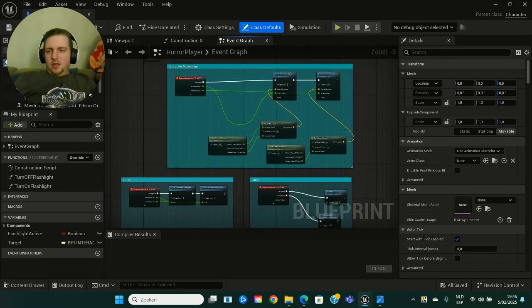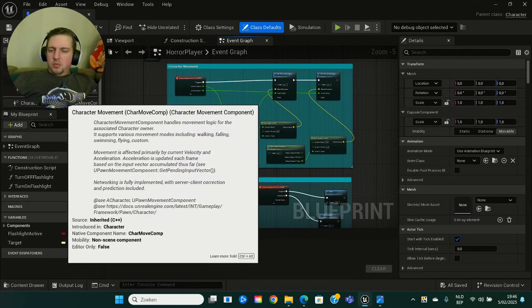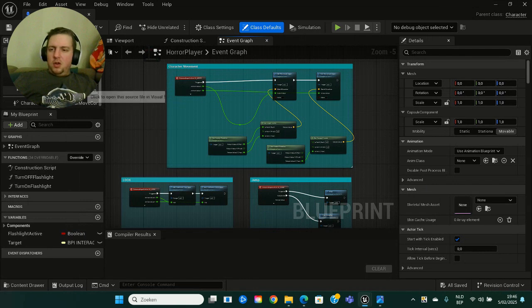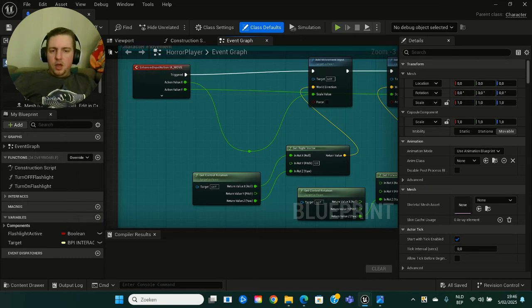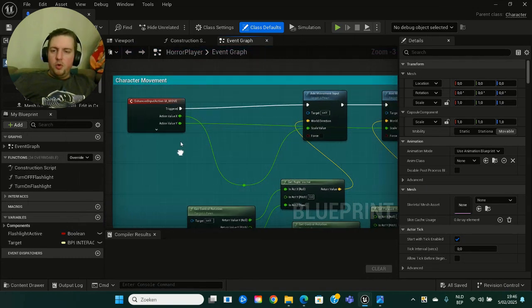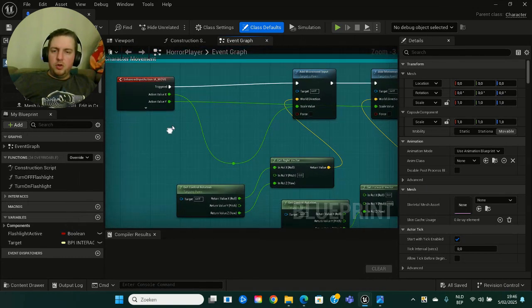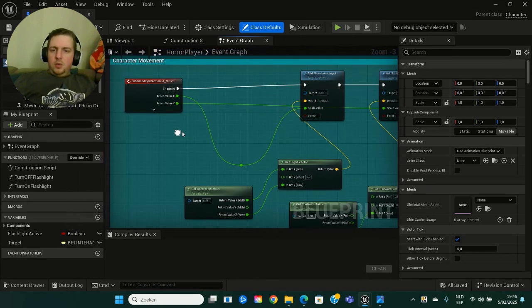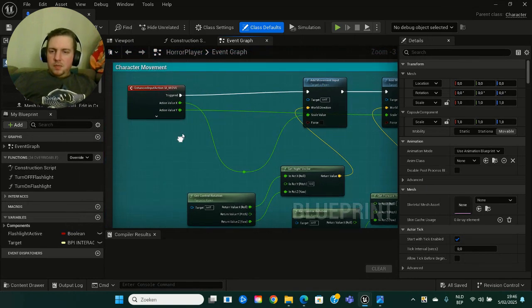So, anyways, we got the character movement. We made a character movement component as well, and these are the objects that I am using right now. Maybe there will be more stuff added later. I don't know, it's going to be for tomorrow. I'm going to resume and put in audio and stuff like that. So, anyways, this is our character movement sheet.